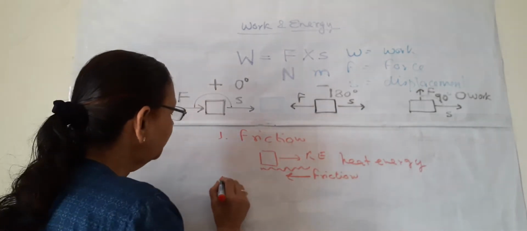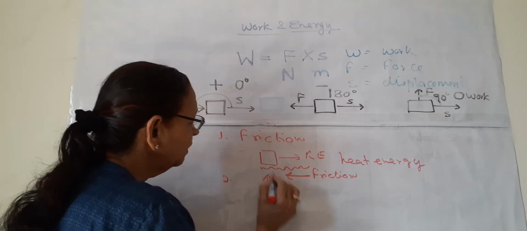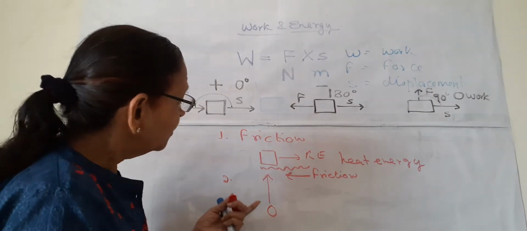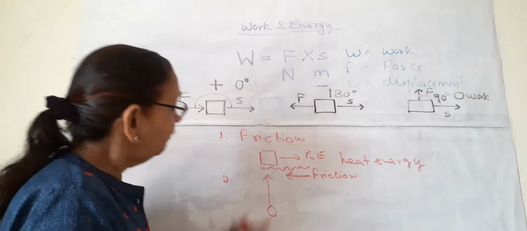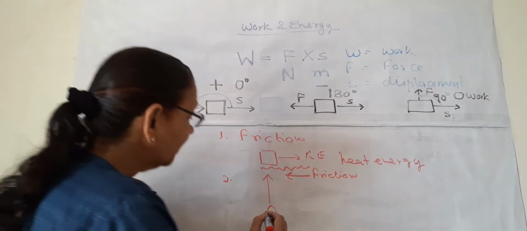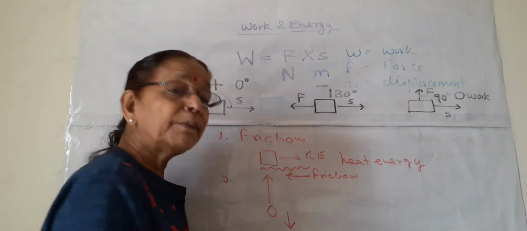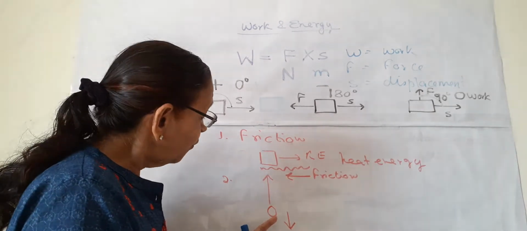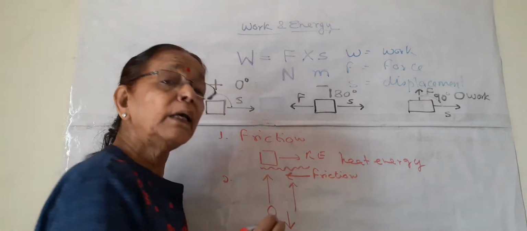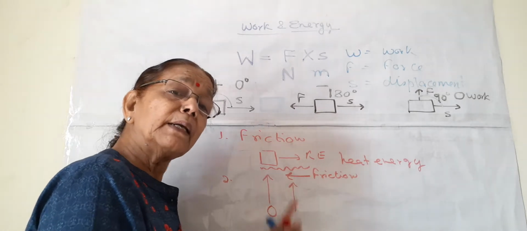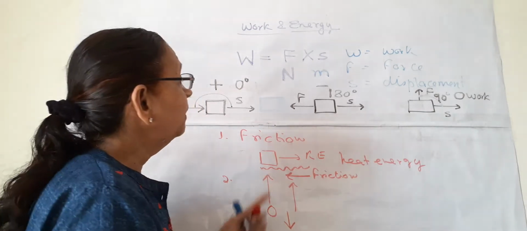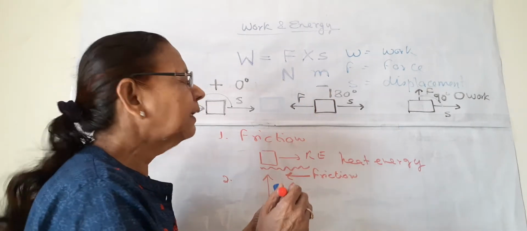We can have one more example of negative work when the ball is thrown up. You have studied all this in the chapter on gravitation. So the work done on the ball when it is thrown up is also an example of negative work. How? This ball is attracted by gravity downwards. So the force of gravity is in the downward direction, but the ball is going upward. The displacement is in the opposite direction. So it is also an example of negative work.